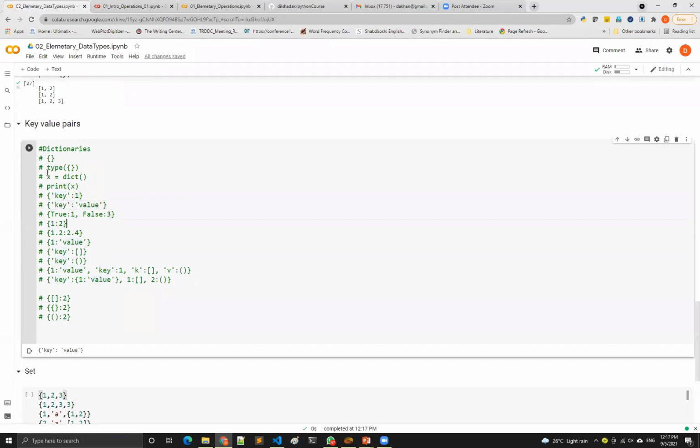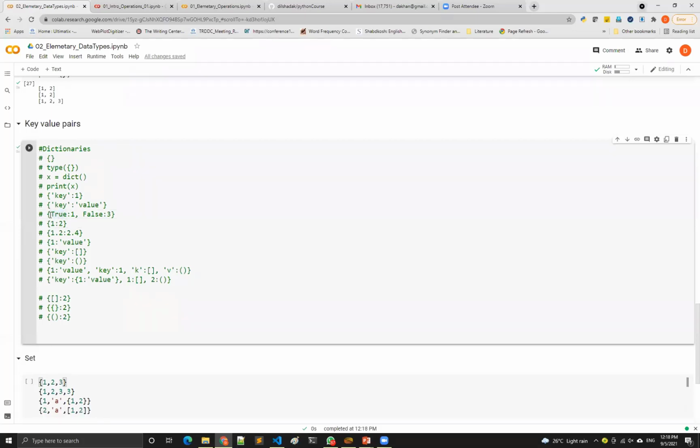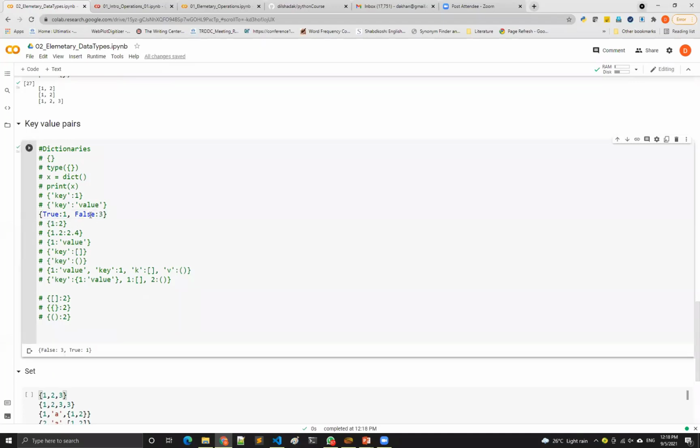If your key is a boolean and value is an integer, again it is allowed, no issues. In the boolean case your key can be only true or false. The value can be an integer, a string, or a boolean also.